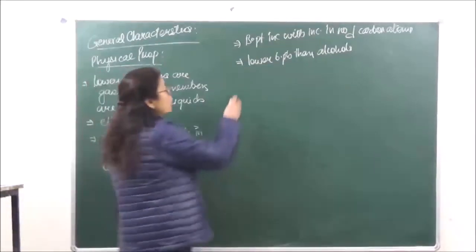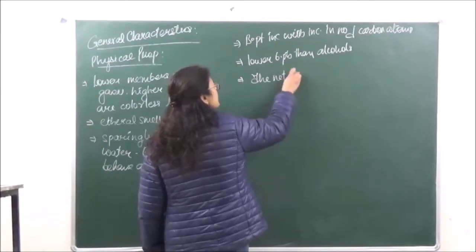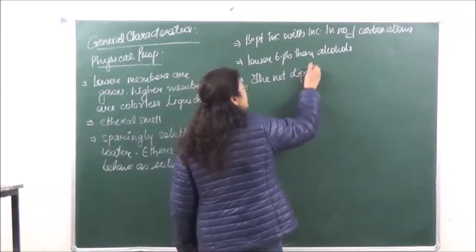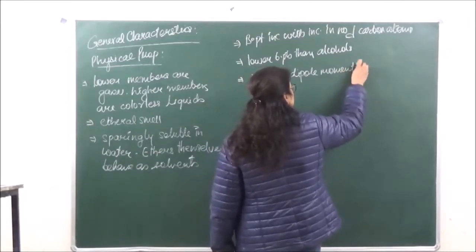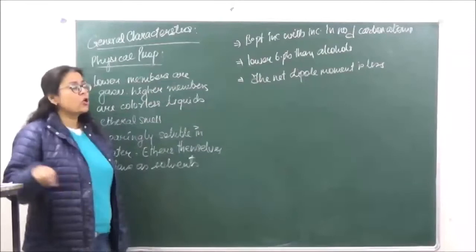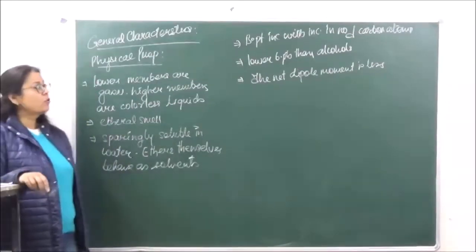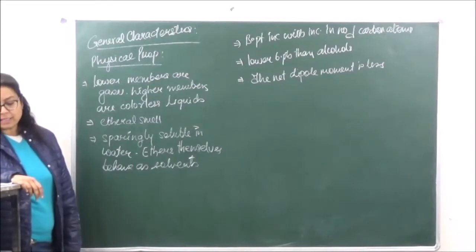Also, the net dipole moment is less. This is because of two electron releasing alkyl groups present. So the dipole moment is going to be less, right?